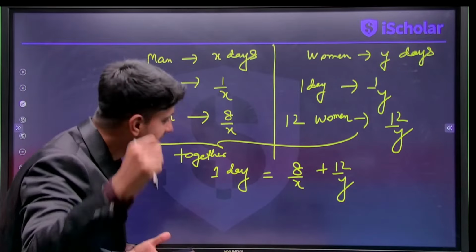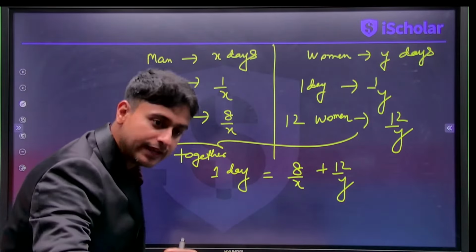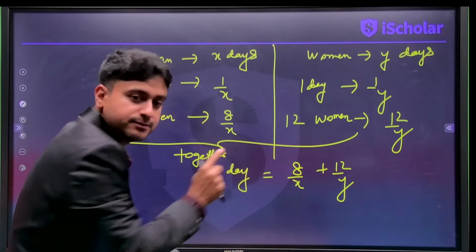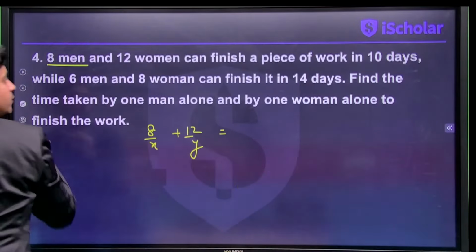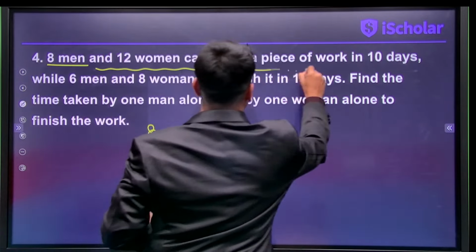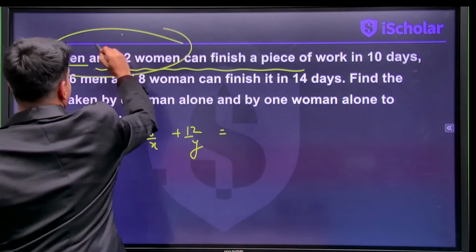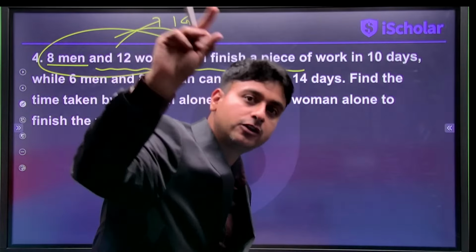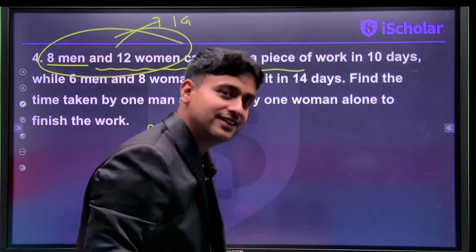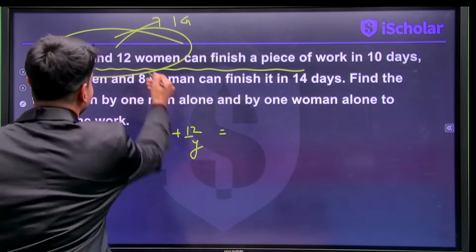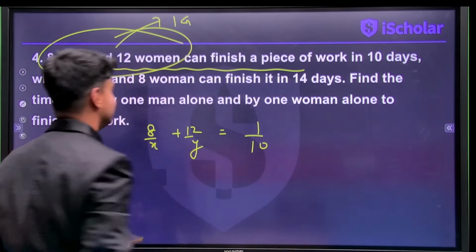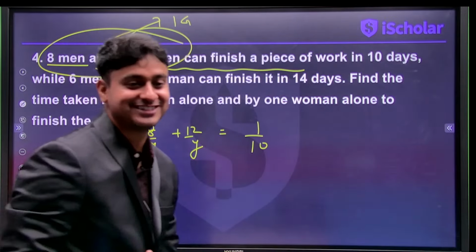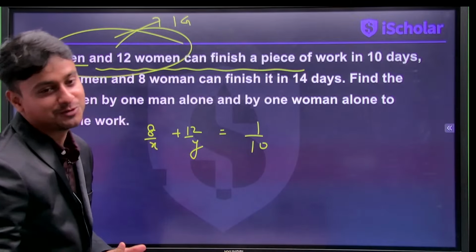We have derived that 8 men and 12 women can complete in one day 8 by x plus 12 by y. But according to the question, these 8 men and 12 women, let's say this is one group. So one group finishes a work in 10 days. So that group in one day will do how much work? 1 by 10. So if everybody understood this equation, I think your job is done.